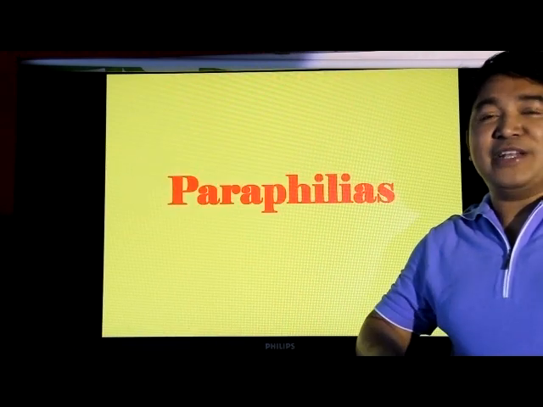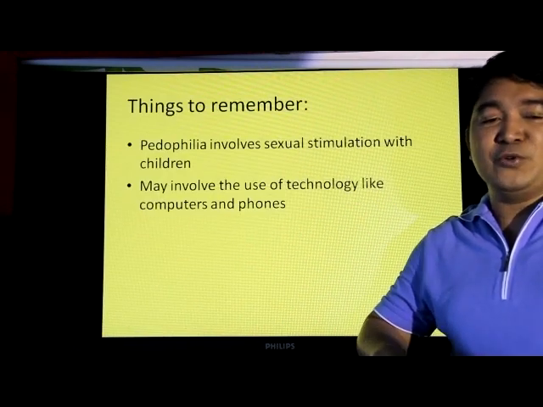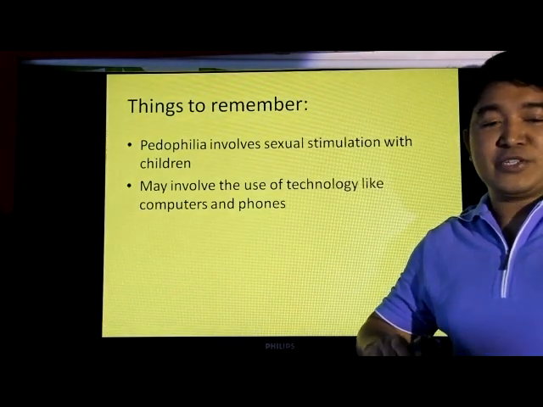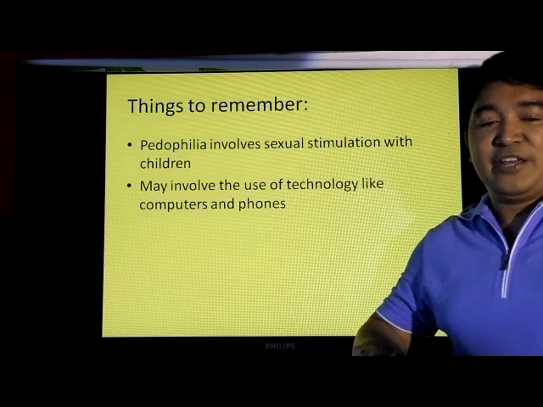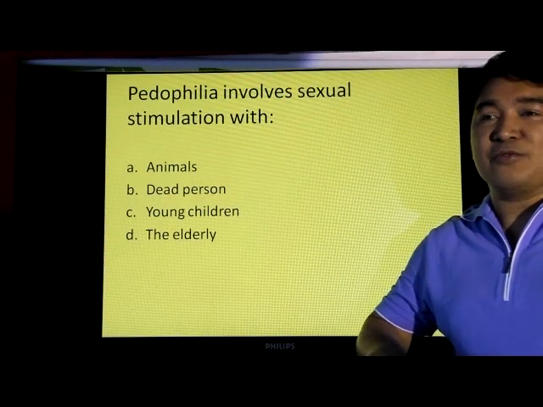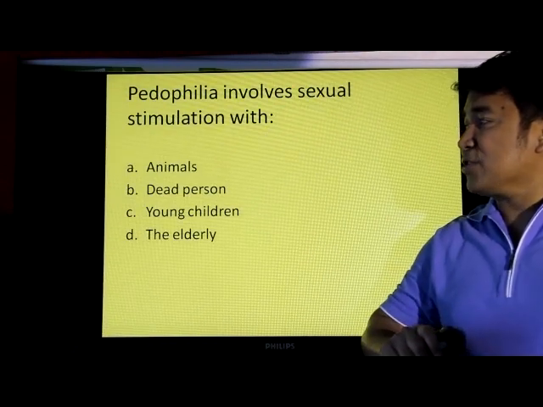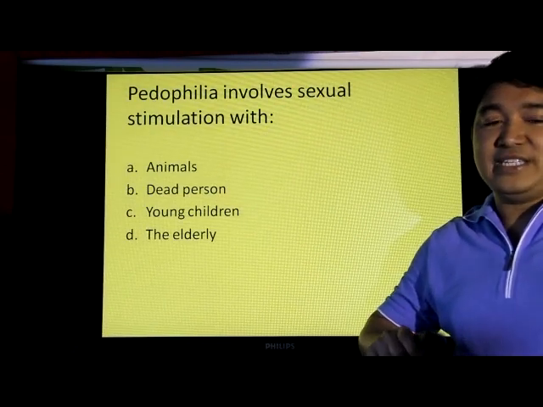Let's talk about paraphilias. Let's pay particular attention to pedophilia, which involves sexual stimulation with children. It may involve the use of technology like computers and phones. So let's answer a question. Pedophilia involves sexual stimulation with A. Animals, B. Dead person, C. Young children, and D. The elderly.